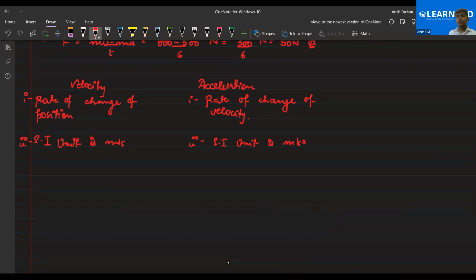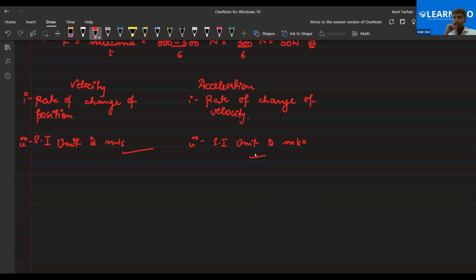Chalo, okay. So only these two things can differentiate velocity and acceleration. Otherwise, all the properties are the same because both are vector quantities. Both can be negative and positive. Both depend on the direction as well as the magnitude. Okay? So that's why only two properties can differentiate between velocity and acceleration.